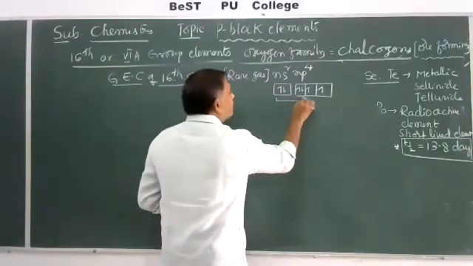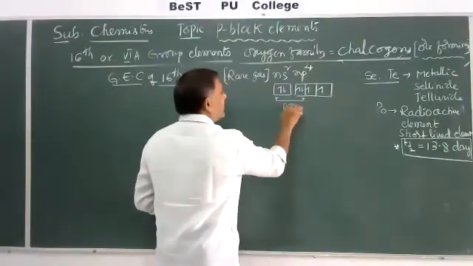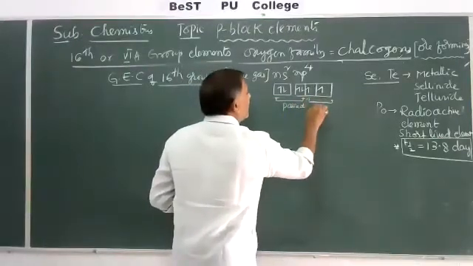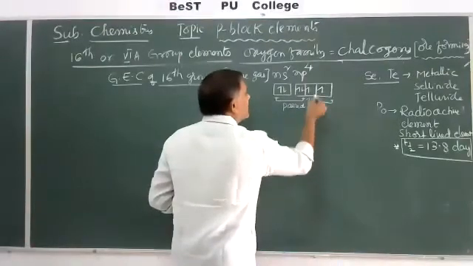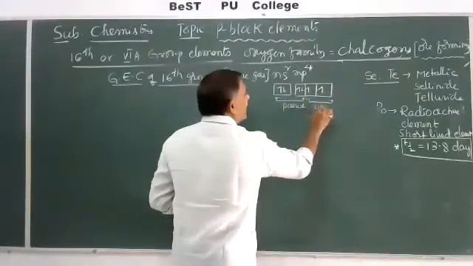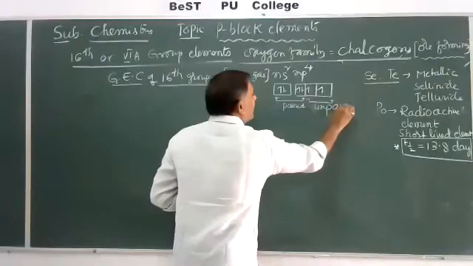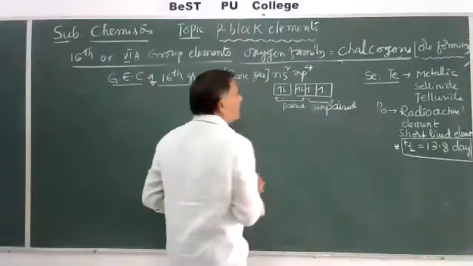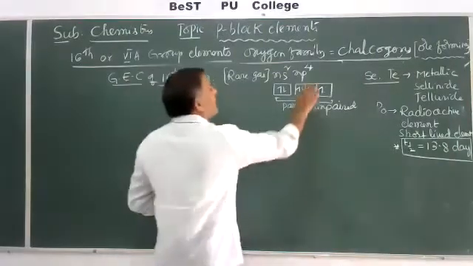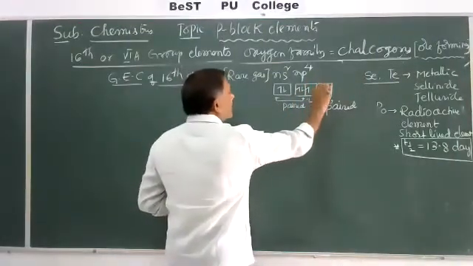These two are paired, that is completely filled. These two are partially or singly occupied, that is, single electrons are there. So two are pairs and two are unpaired electrons. Based on this, the 16th group elements are generally ready to form 2 covalent bonds.